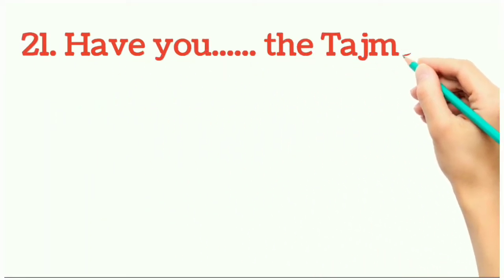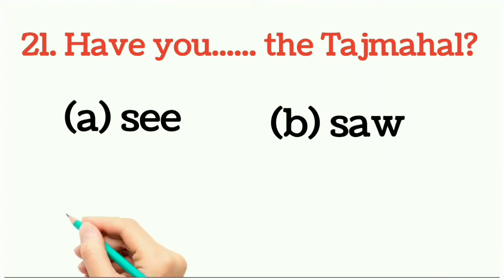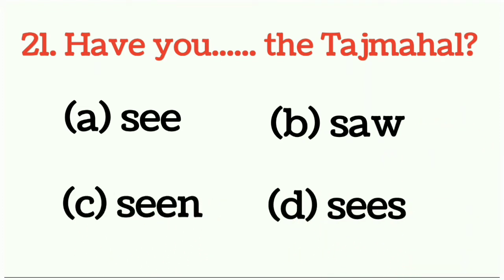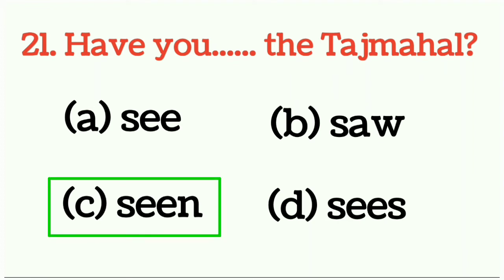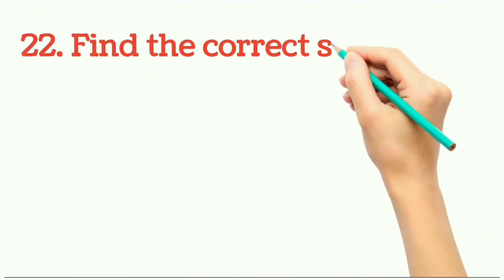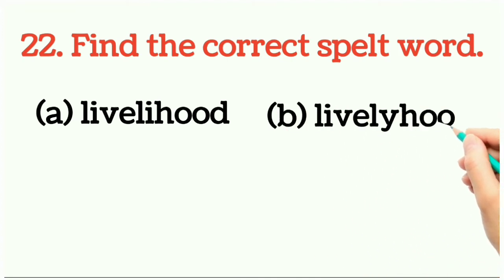Question number 21. Have you dash the Taj Mahal? You have to choose the right answer. And the right answer would be option number C. Have you seen the Taj Mahal? Question number 22. Find the correctly spelled word. And what is the right one?